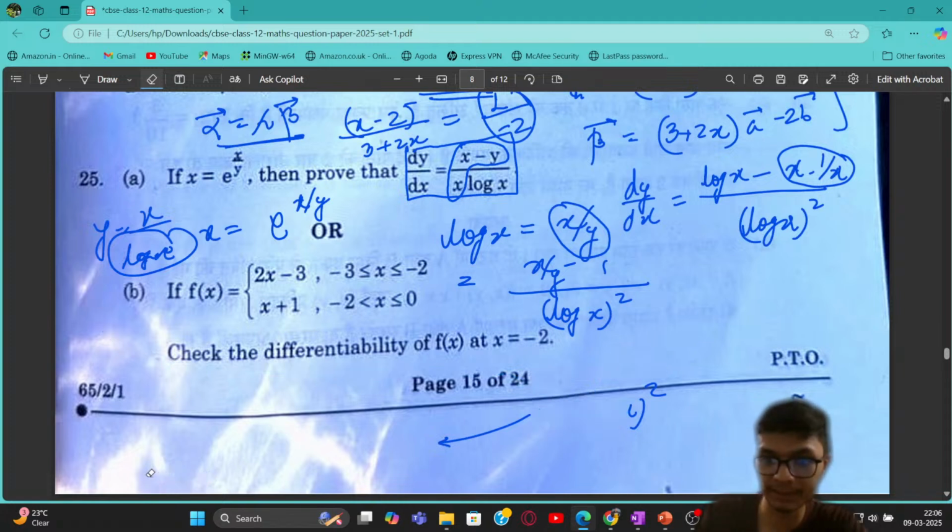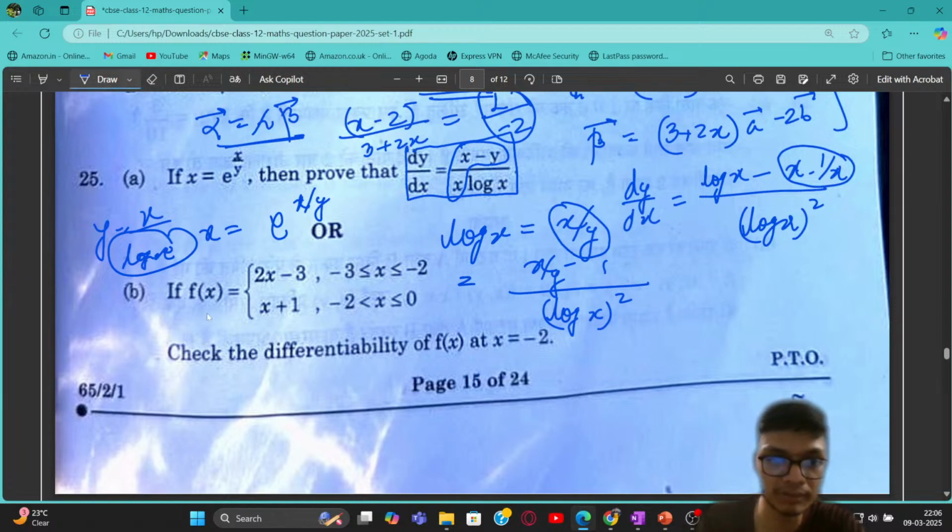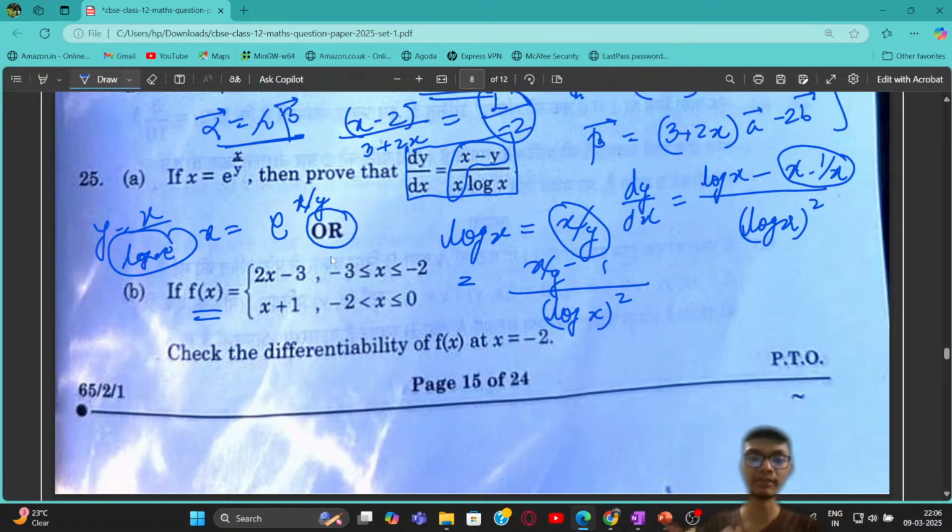Okay, very straightforward. The next part of the question says that you have to discuss, given a function, it is basically internal choice that is given. Given a function, you have to discuss the differentiability condition. Now again, I'm telling, whenever you have to check the differentiability condition, first of all check for the continuity condition. So at x equal to 2, the right hand side and the left hand side, and at x equal to minus 2, is same or not.